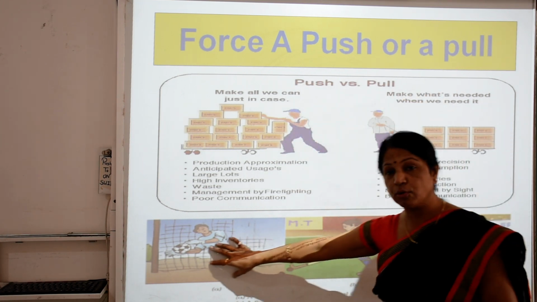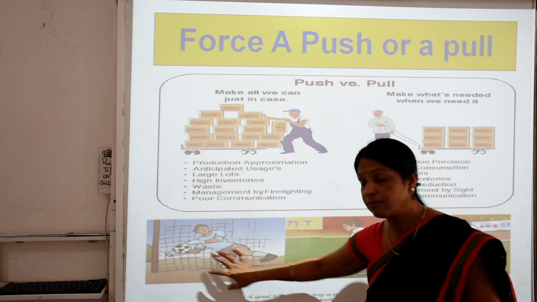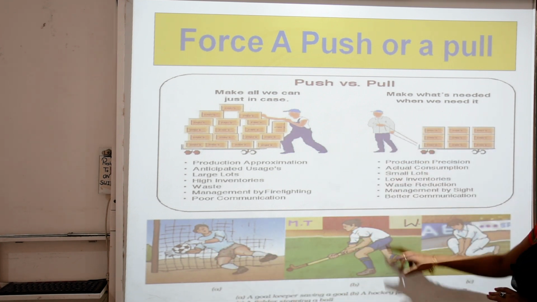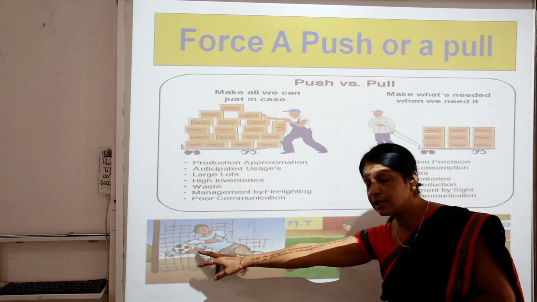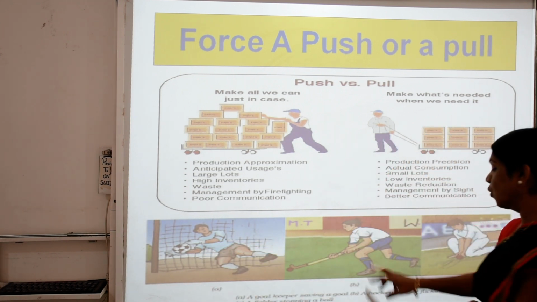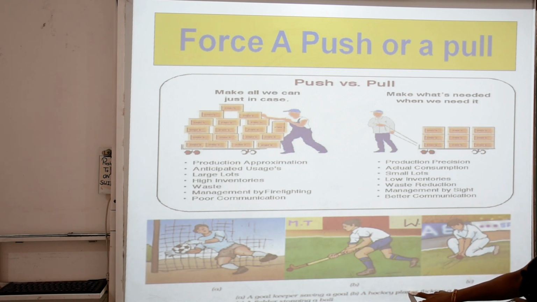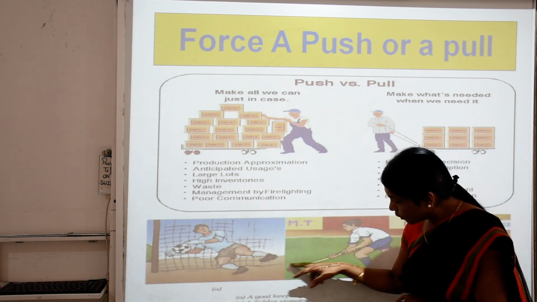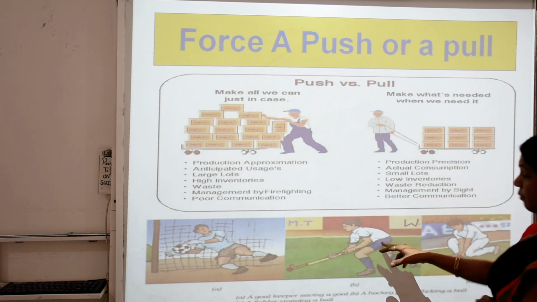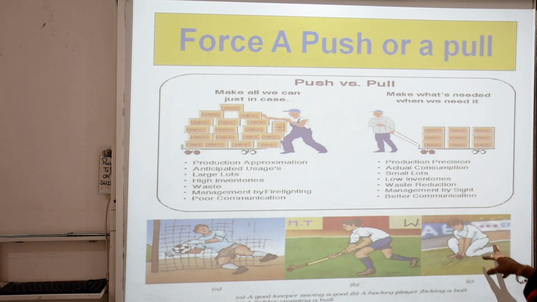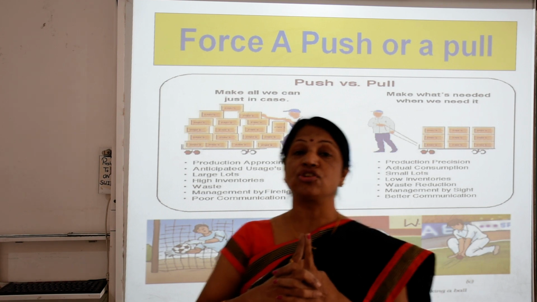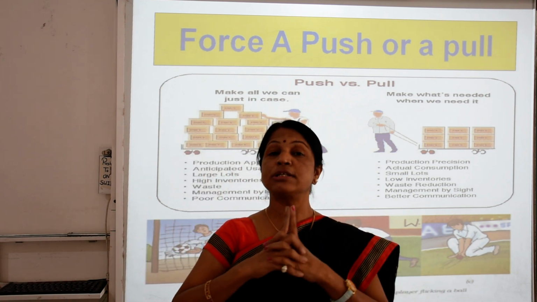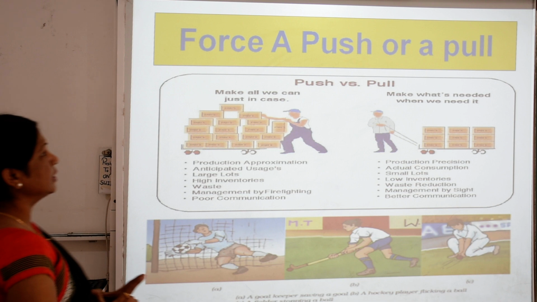Here is one more example. It is a goalkeeper during a football match, saving the goal. In B, there is a hockey player; this is also called contact force and muscular force. In C, there is a fielder stopping a ball. It means changing the direction, and the contact force is also shown in this picture.